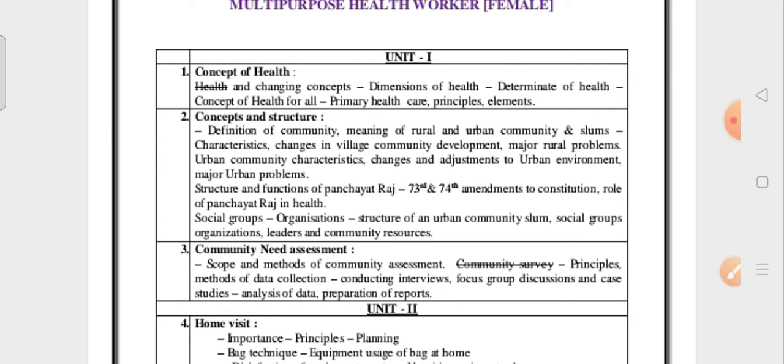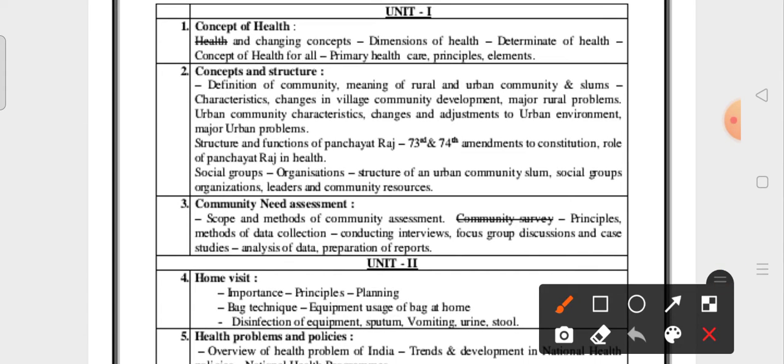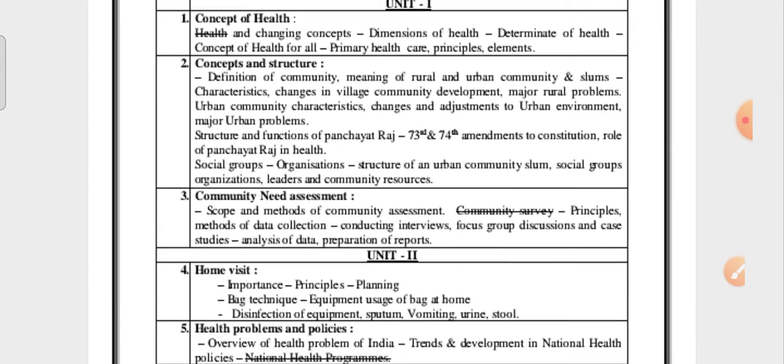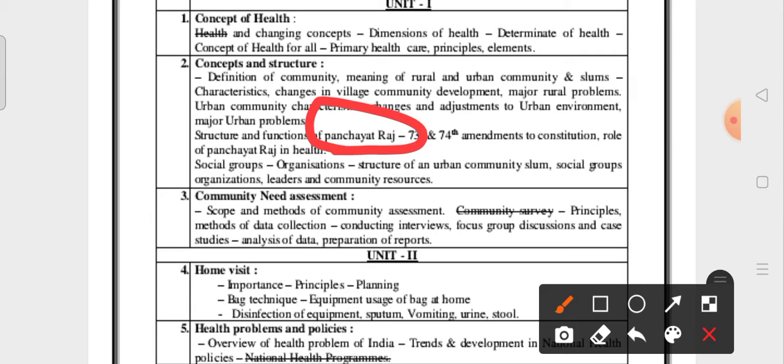Unit 1.1. Next comes concepts and structure. In this you have to read the differentiation between rural and urban communities. It's a very important question. Sometimes they may ask about family, sometimes organization, or community, or family, community, organizations, interviews, leaders. Some of these questions they may ask in this unit. In this there is also survey. Sometimes they may ask about panchayat raj also. We can read it. It's not that important, but you should know how to cover the panchayat raj system and functions.